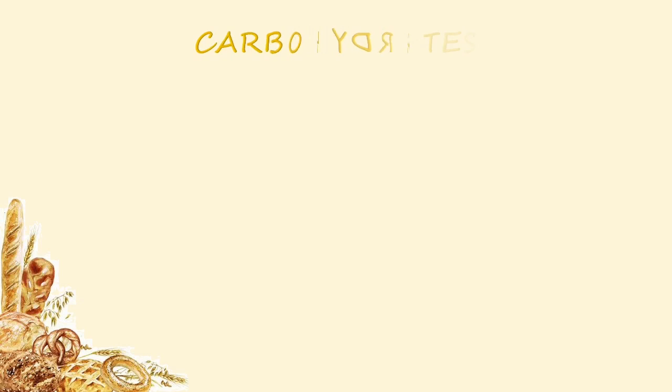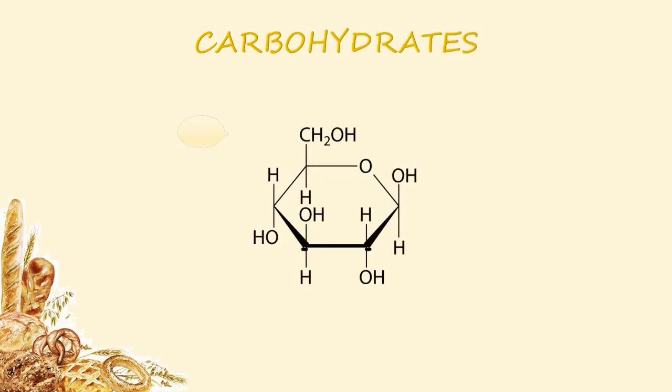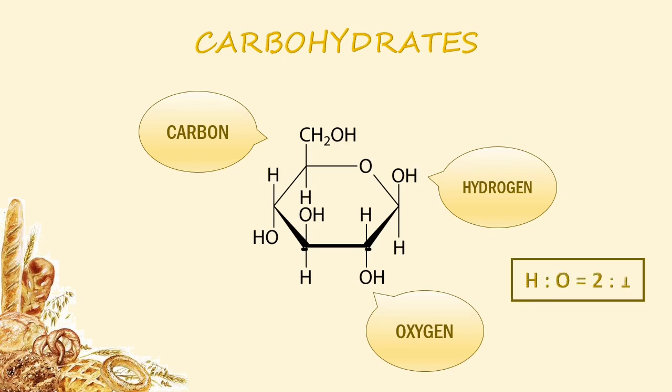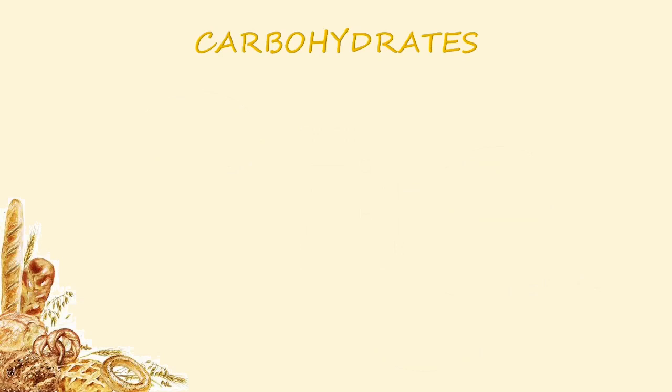Before we dive deeper into carbohydrates, you should know that they consist of carbon, hydrogen, and oxygen, and the ratio of hydrogen to oxygen is always 2 to 1. Now, carbohydrates are divided into 3 categories.